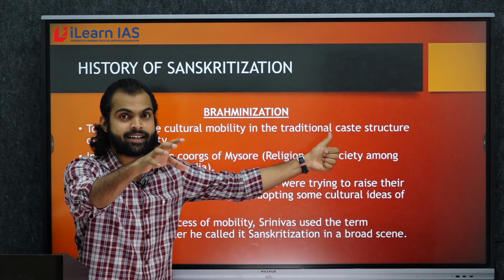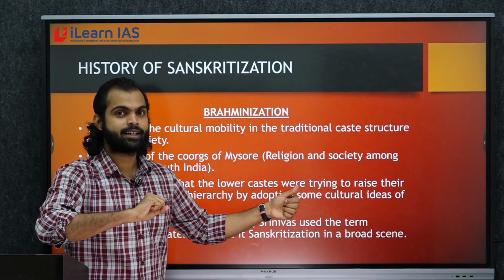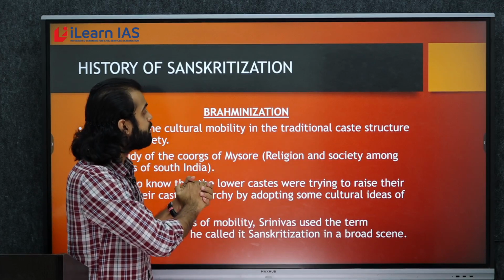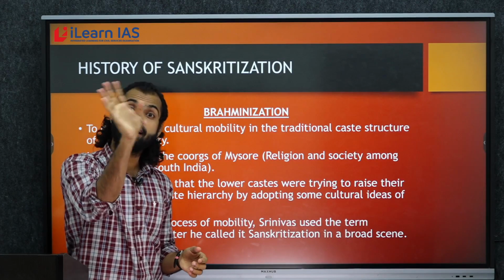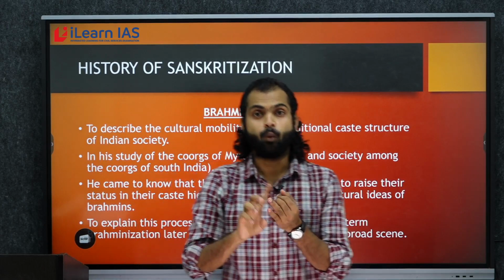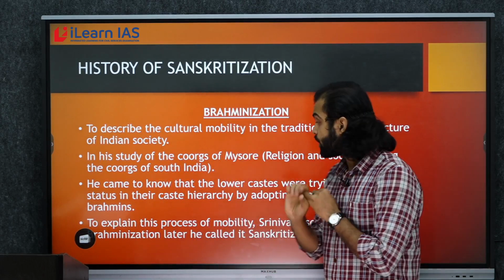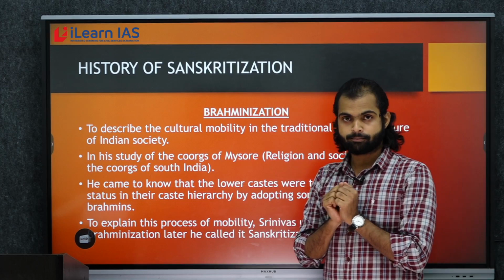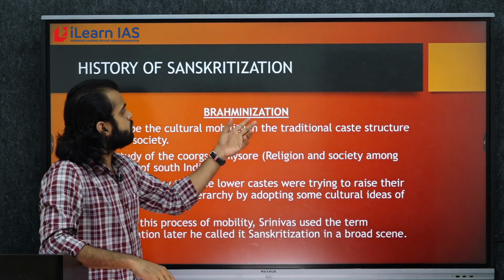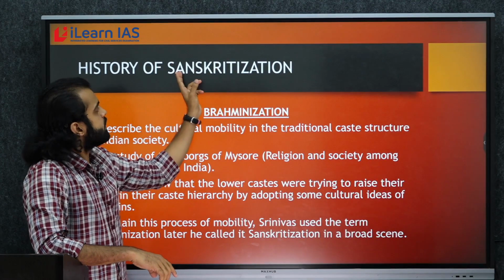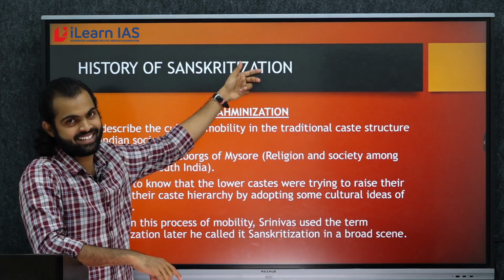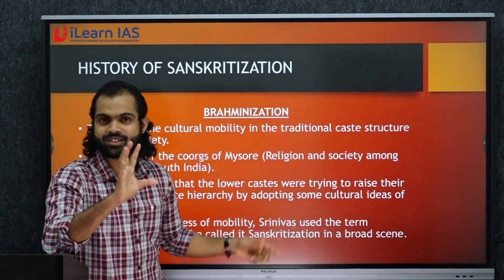Later in his study, he realized that this is not only one process. Lower caste people were not only imitating the Brahmins, but also the Kshatriyas and Vaishyas, the twice-born castes. So he changed the name from Brahminization to Sanskritization. The initial name was Brahminization, and later he changed it to Sanskritization. Now I hope you understood the origin of this concept.